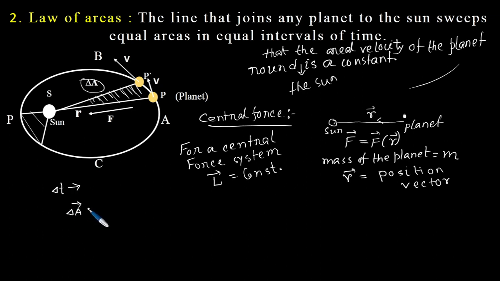Delta A equals half times r cross v times delta t.